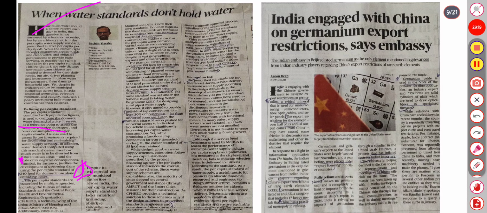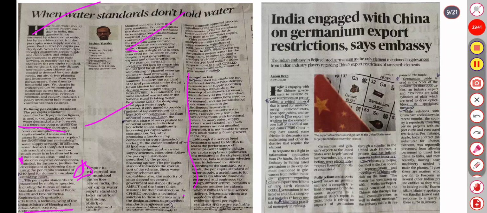The per capita standard is prescribed by multiple agencies, including the Bureau of Indian Standards and the Central Public Health and Environmental Engineering Organisation, CPHEEO, the technical wing of the Union ministry, additionally Mumbai and Delhi. For example, CPHEEO prescribed 150 LPCD for mega cities, under the Jal Jeevan Mission for rural areas, and the Swachh Bharat Mission pushes for universal access to individuals.